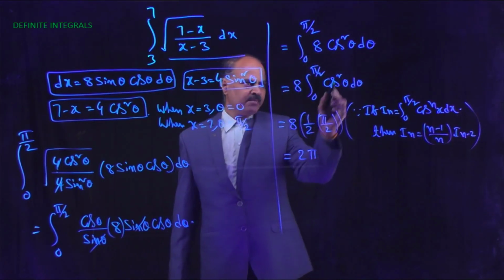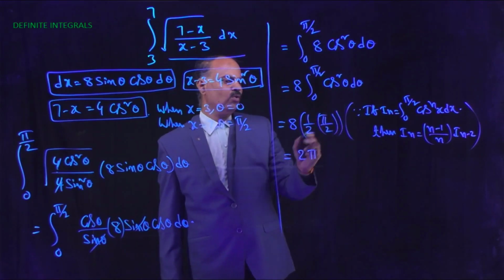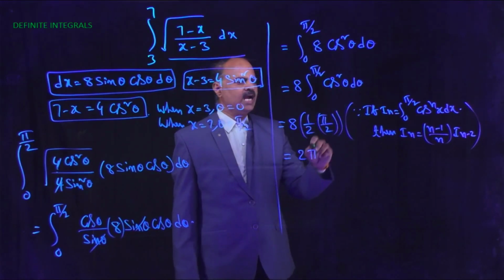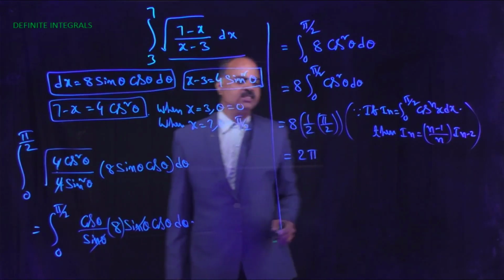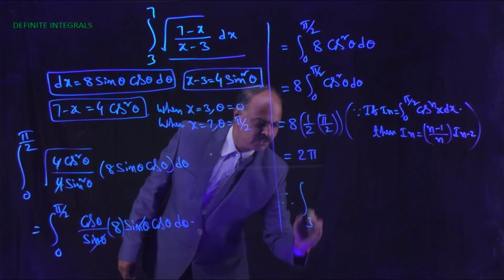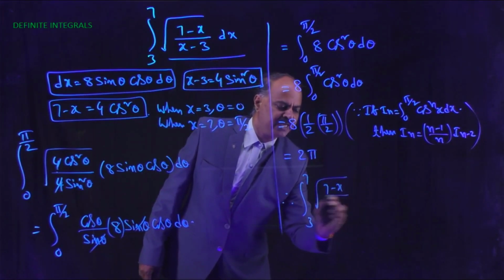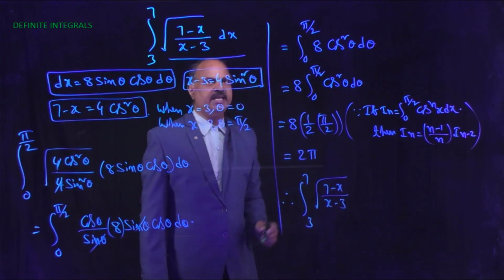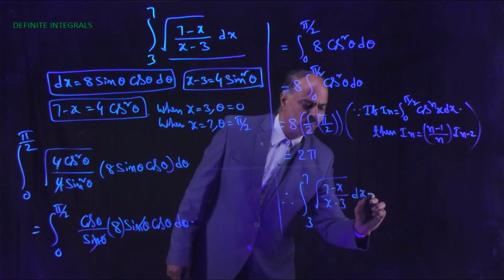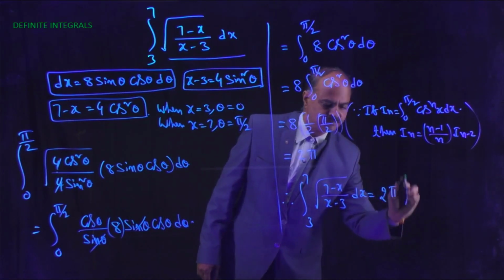So here n minus 1 is 2 minus 1, that is 1, by n equal to 2, so 1 by 2 into I naught, which is pi by 2, that equals 2 pi. Therefore integral 3 to 7 of square root of 7 minus x by x minus 3 dx equals 2 pi.